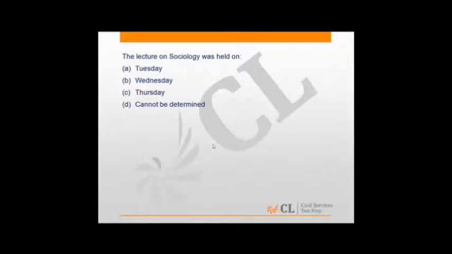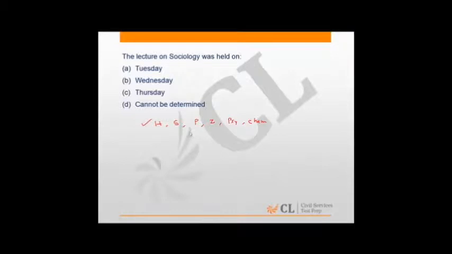The lecture on sociology was held on. Now it's not possible for us to determine it because there are multiple possibilities. Let me take two simple possibilities here. History on Monday, sociology on Tuesday, then we have physics on Wednesday, zoology on Thursday, then we have psychology on Friday and chemistry on Saturday. This is one possibility.